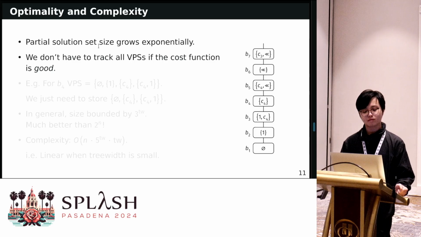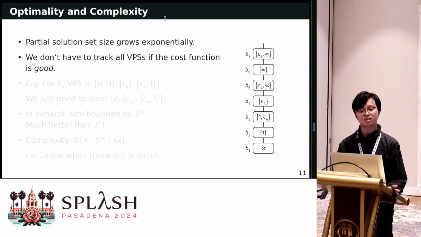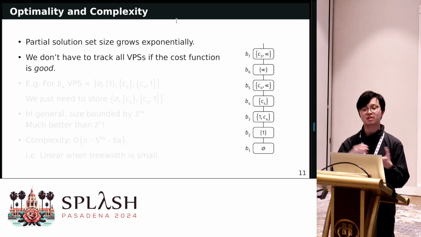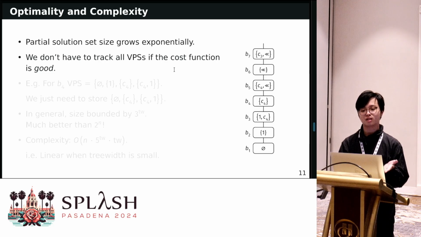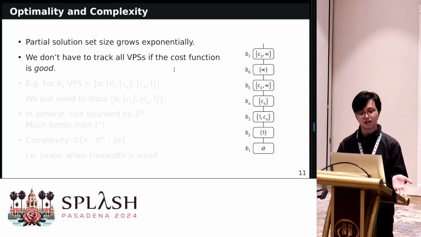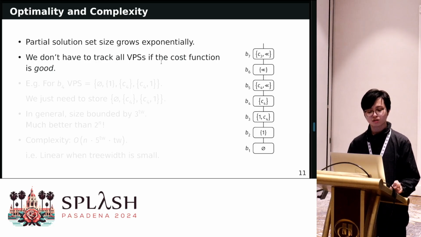And for the optimality and complexity, it seems that this partial solution set size grows exponentially because we are always duplicating those solutions. But it turns out we don't have to track all of the valid partial solutions if our cost function is nice. The requirement is monotonicity, and for things like positive summation cost, it is monotonic. So we don't have to track all the valid partial solutions.